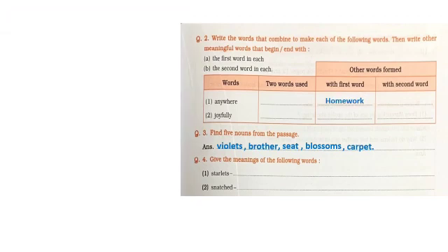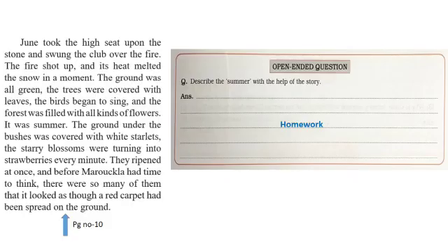Question number 4. Give the meanings of the following words. So first is starlets. So the meaning is small stars. Then snatched means took or pulled something away quickly. Open-ended question. Describe the summer with the help of the story. So this question is for homework.